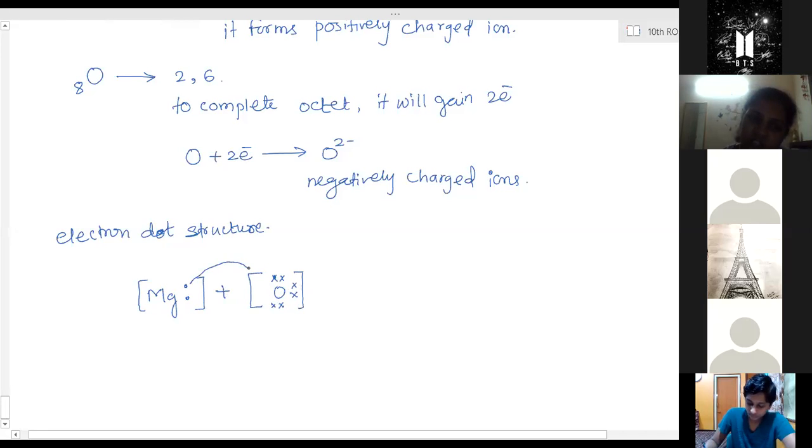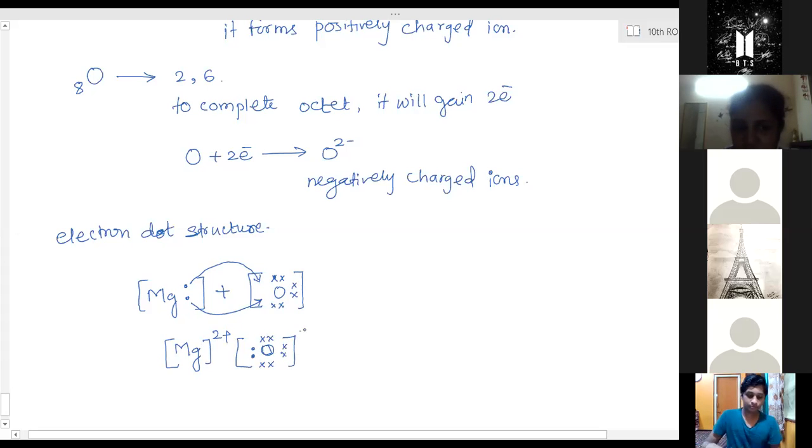Now these Mg's electrons will be transferred to oxygen. So after losing 2 electrons, Mg will form a 2 plus ion and oxygen will form a 2 minus ion. These 2 dots came from magnesium. So it will form O2 minus. Now Mg 2 plus and O2 minus combine, forming MgO.